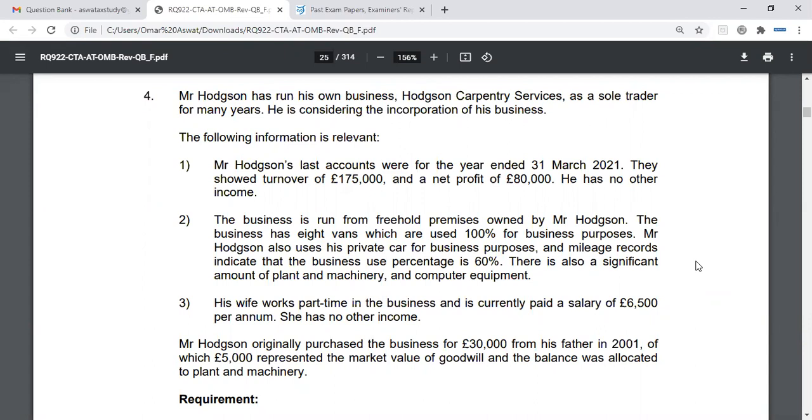It'll make more sense when we do this question. Let's just say AM, which is you, sole trader, you own land and buildings where you trade from worth 500,000. And AM Limited is being incorporated.